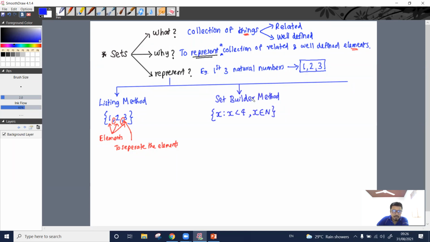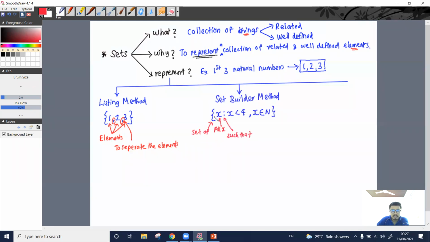How have I read this? The set of, right? Set of all x. This is such that.